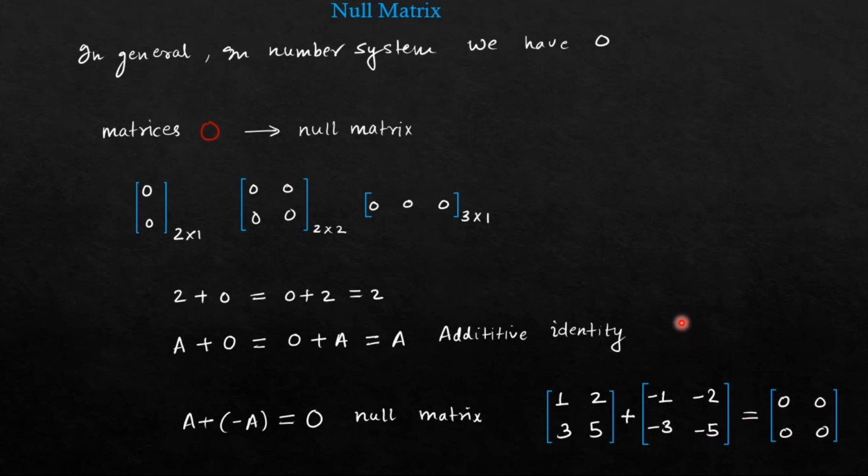Next we come to the triangular matrix. In triangular matrix, all the elements are present in the form of triangle, and any other elements which are not in that triangle will be 0. It can be classified into two categories. It can be upper triangular matrix or it can be lower triangular matrix. Let me exhibit this to you with an example.